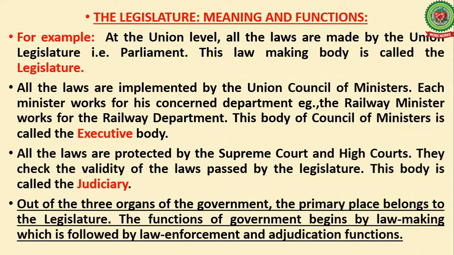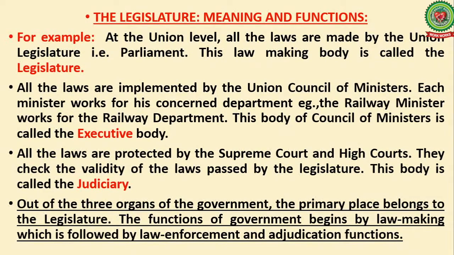Out of the three organs of the government, the primary place belongs to the legislature. The functions of the government begin with lawmaking, which is followed by the law enforcement and adjudication functions.